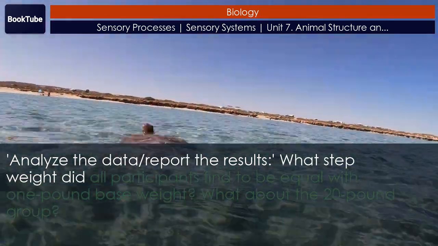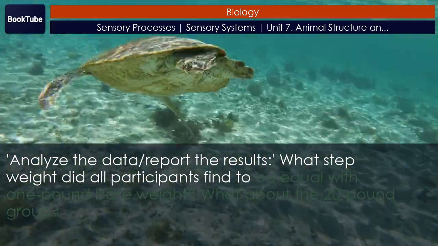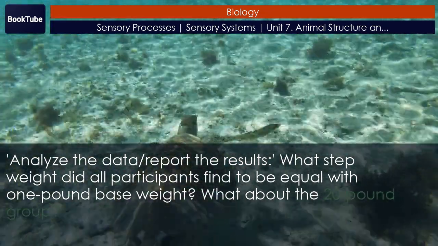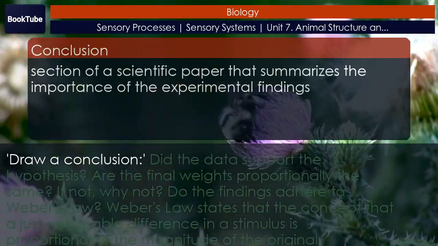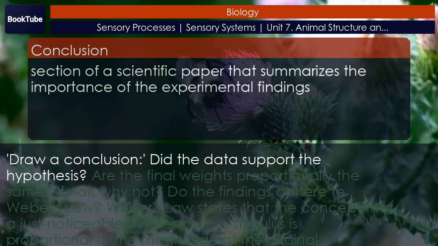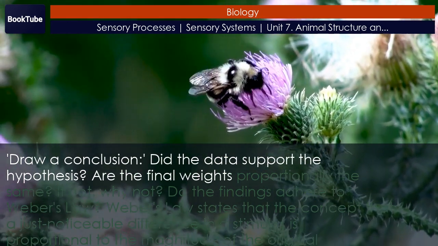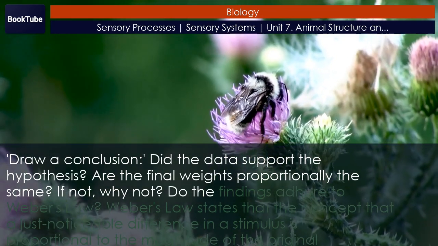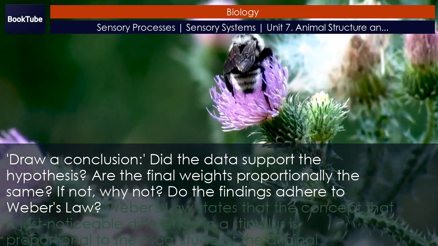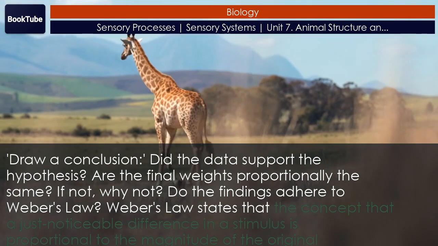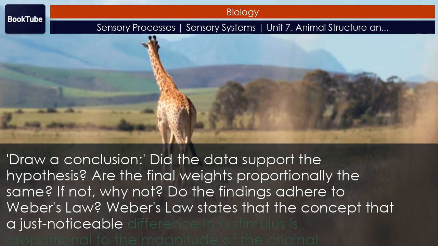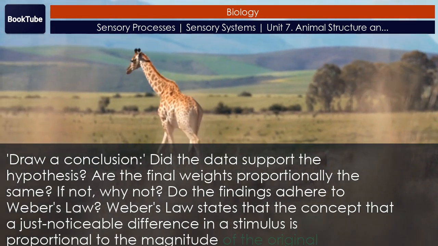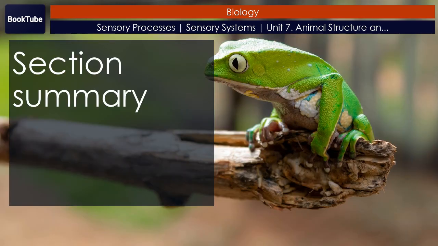What step weight did all participants find to be equal with 1 pound base weight? What about the 20 pound group? Draw a conclusion. Did the data support the hypothesis? Are the final weights proportionally the same? If not, why not? Do the findings adhere to Weber's law? Weber's law states the concept that a just noticeable difference in a stimulus is proportional to the magnitude of the original stimulus.